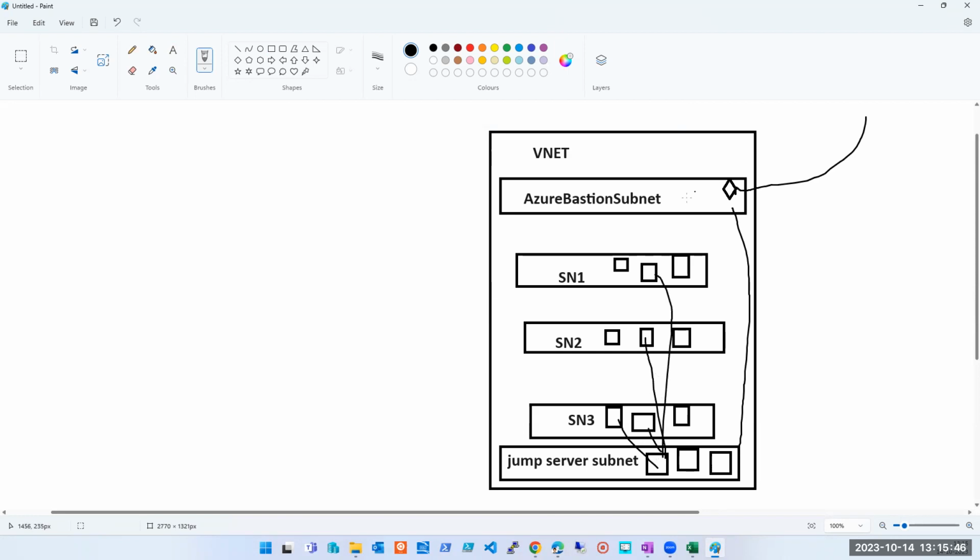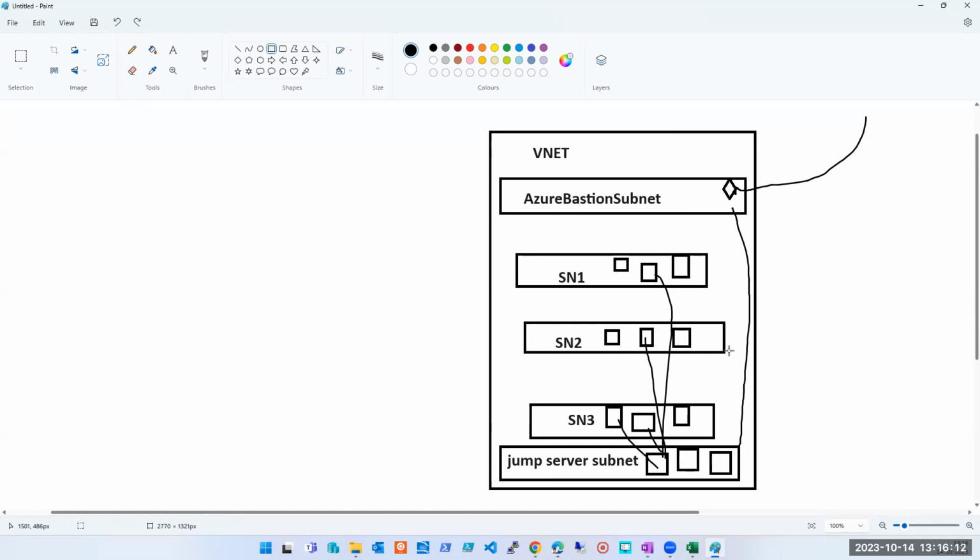What happened last session, I showed a machine here in the Azure Bastion subnet. Though I explained it properly, I showed the diagram with a machine under Azure Bastion, and that confused people: should we have a machine on the Azure Bastion subnet, and will that be a jump server? No. Azure Bastion subnet will have only Azure Bastion, nothing else.